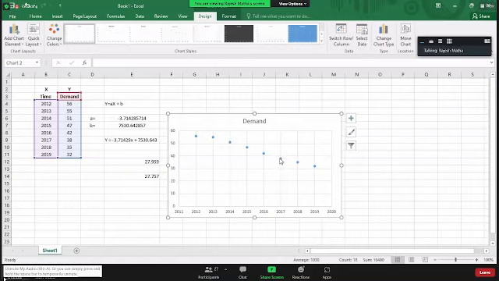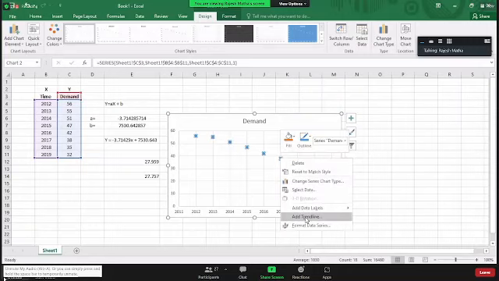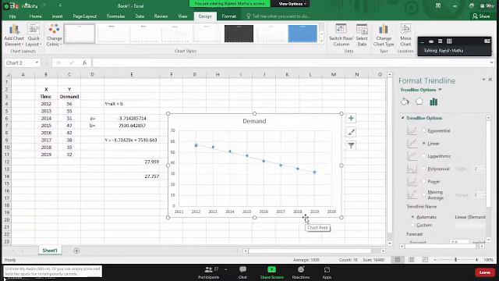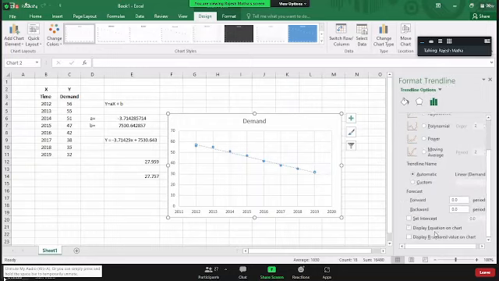Now, once you get the chart, right click on any of the dots and say add a trend line. After right clicking on any one of the dots, you will get a dialog box. In the dialog box, click on add trend line. Once you click on add trend line, you will have a dotted line joining all the dots. In the format trend line pane that opened up, go to the bottom. At the bottom, you will have an option called display equation on the chart. Click on it. Immediately, an equation will be generated for you on the chart.